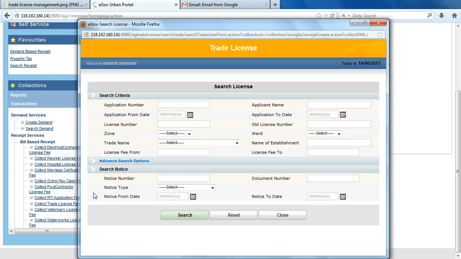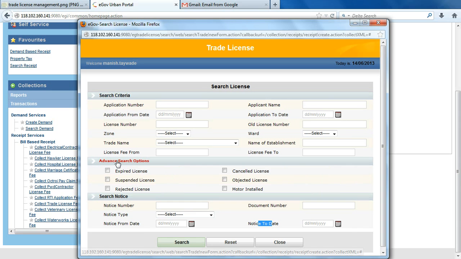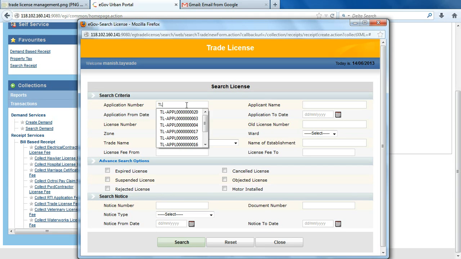The citizen provides me the application number, or else I can search the license through different search criteria: application from date to date, or license number, old license number, or any address details based on trade name or notice number. Through all these details I can search, or some advanced search options like expired license, rejected license, motor installed. Through all these search criteria I can search the license. I am searching the license using the unique ID of the license.